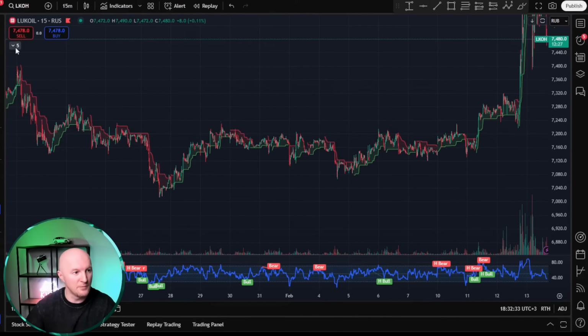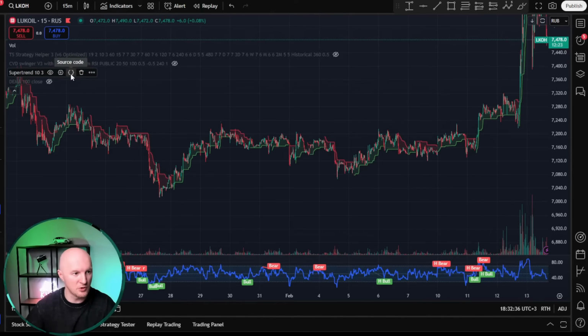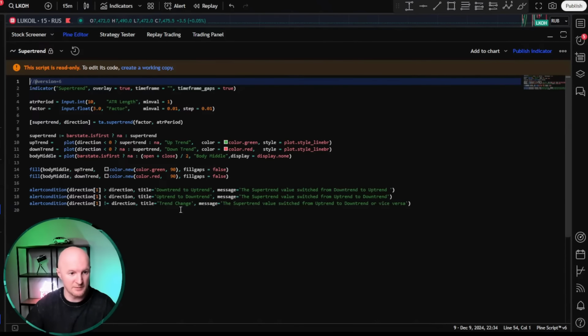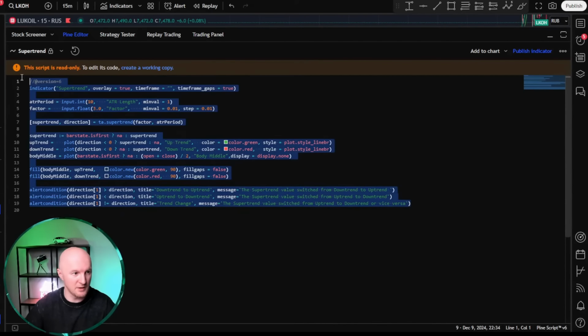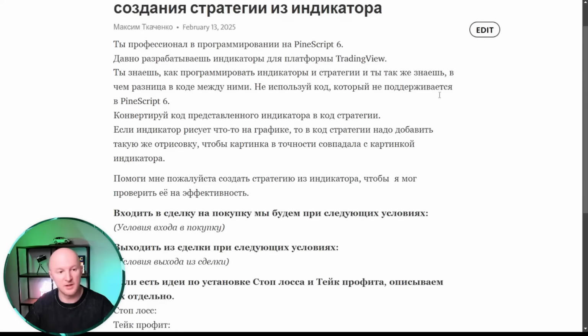So what do we do? We take the Supertrend code. To do this, we hover over it, hover over those curly brackets, "View source code", and a window with the Supertrend indicator code opens up for us. We just take it right from there and copy it. Then we go to the article with the prompt.